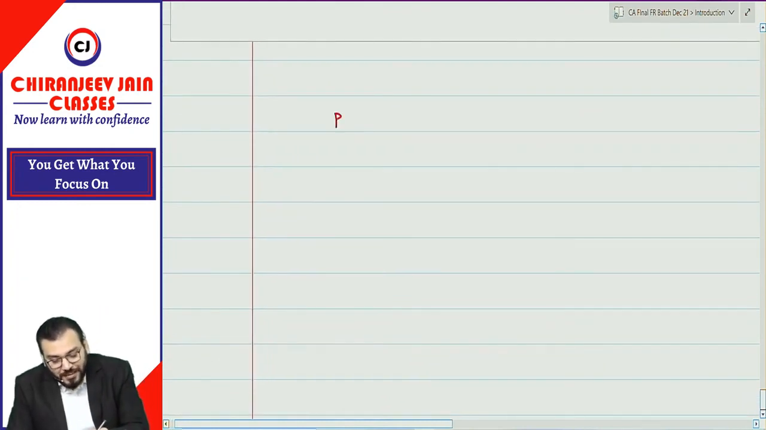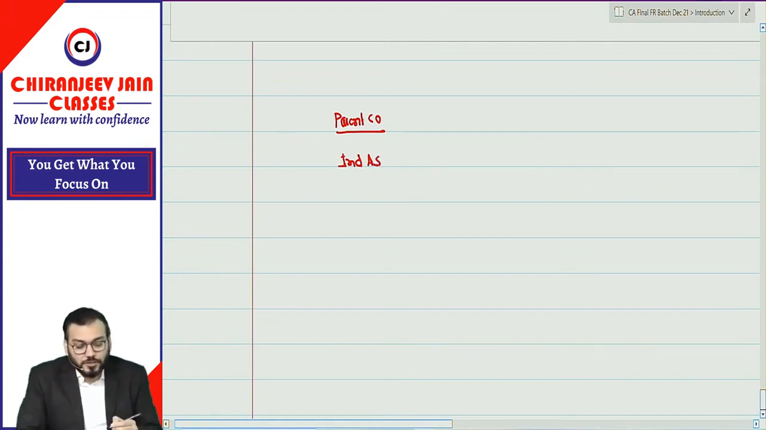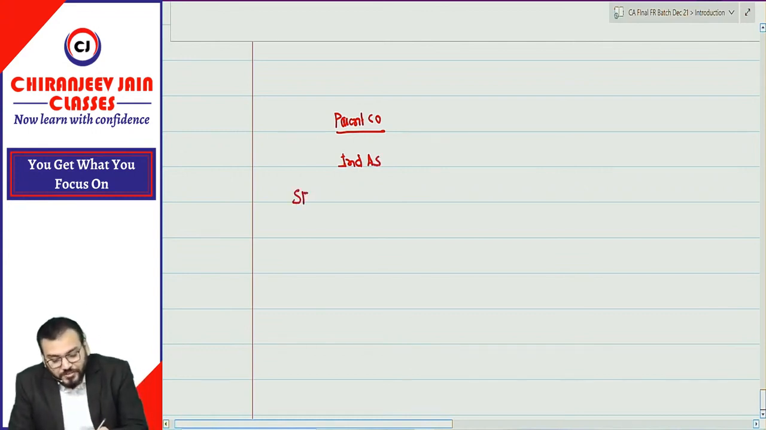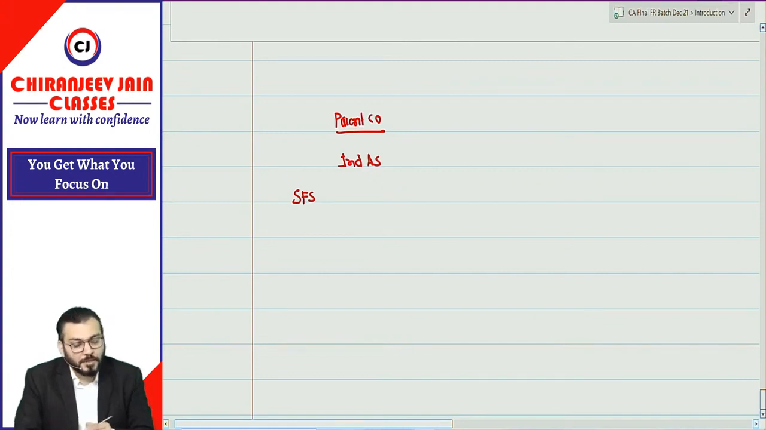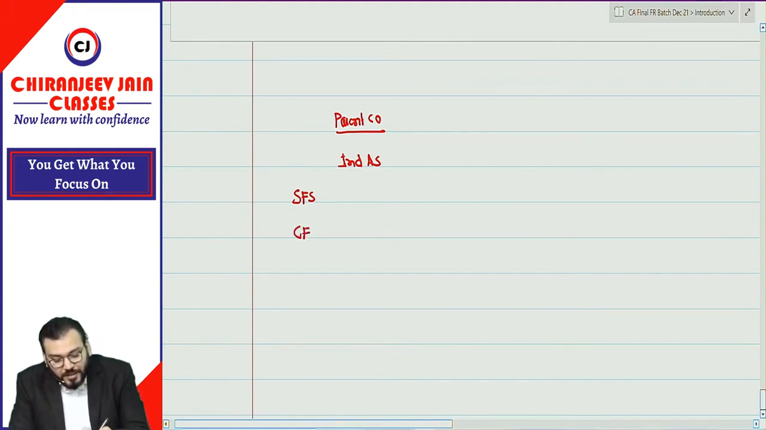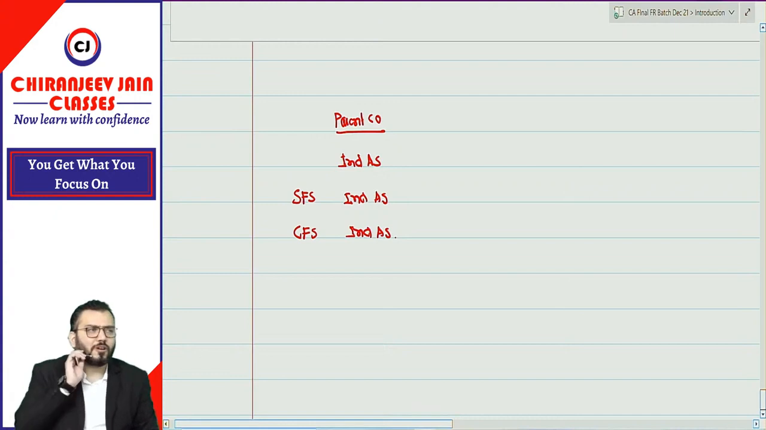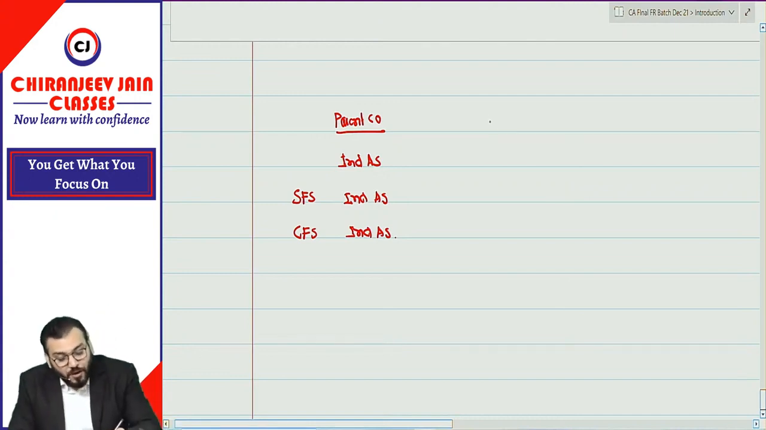Now, suppose a parent company, the doubt is what? A parent company is an Indian company and for that Ind AS is applicable. So they will prepare their standalone financial statement and consolidated financial statement based on Ind AS. Correct, no doubt about this. But they have a foreign subsidiary.